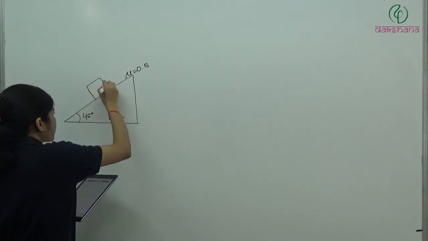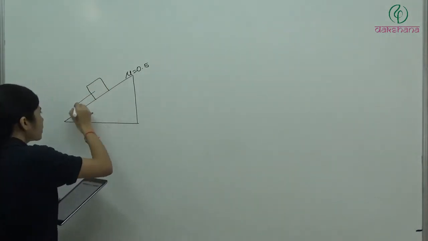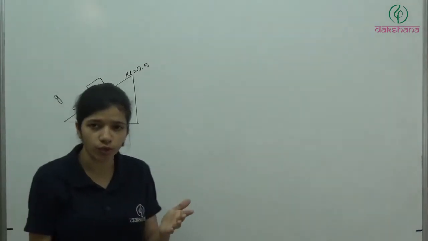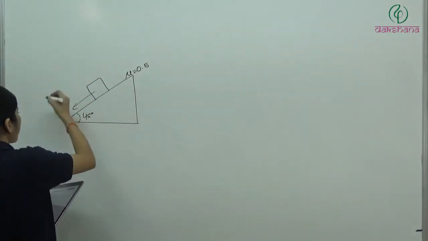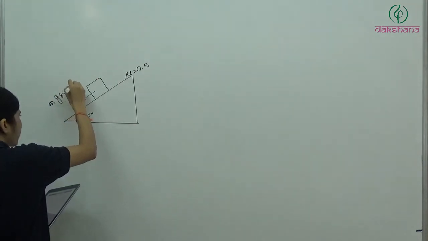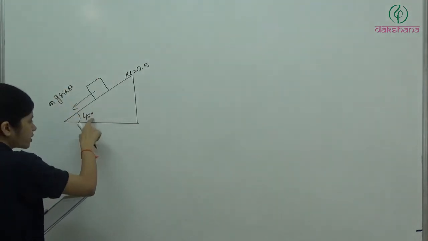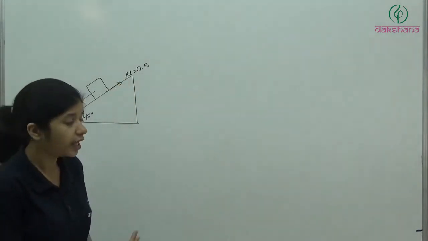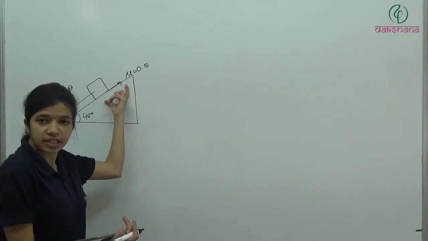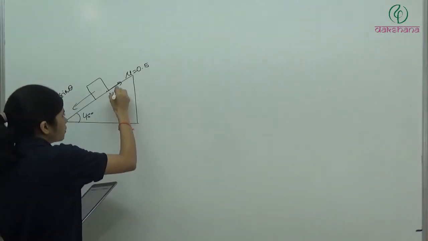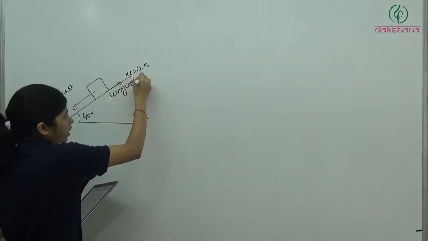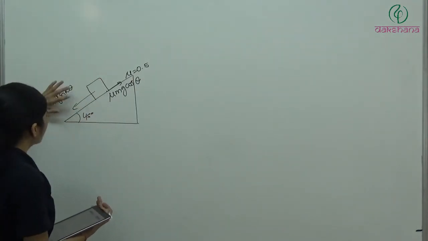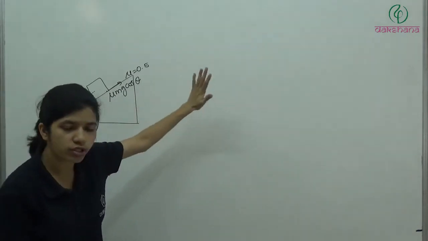So what does sliding freely mean? Any body, here the force will be mg sin theta, where theta is this angle. And if it is sliding it means the friction is at its maximum value, so it will be mu mg cos theta. So now when you are going to find out the acceleration, what you will do? mg sin theta minus mu mg cos theta divided by m.